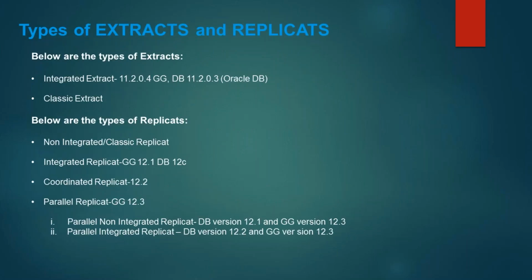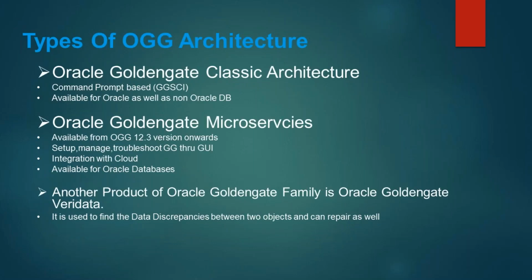Okay. Now let us discuss the different types of extracts and replicates. What are the different types of extract available? Below are the different types of extract. The different types of extract are integrated and classic. So integrated falls under types of extract and replicate, whereas earlier when we talked about it, it was type of architecture.